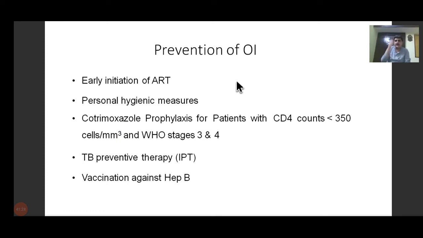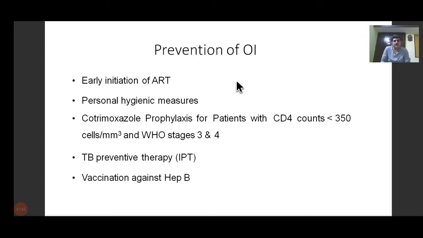It is the reason why nowadays the guidelines recommend that all patients with HIV diagnosis should be initiated on ART irrespective of the CD4 count on the diagnosis. So whatever the CD4 count, the patient should be started on antiretroviral therapy immediately if there is no contraindication. And the biggest reason for early initiation of ART is the prevention of opportunistic infection.